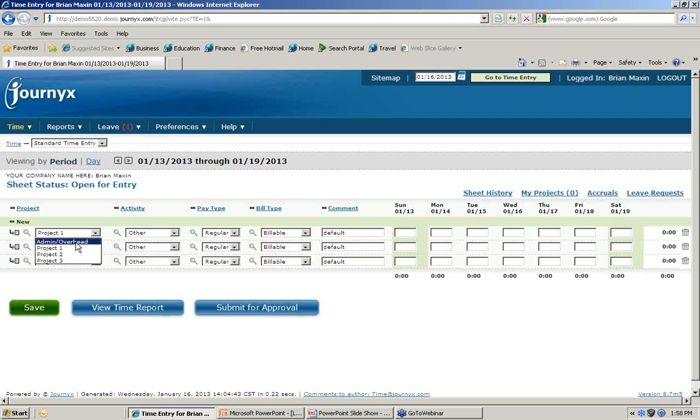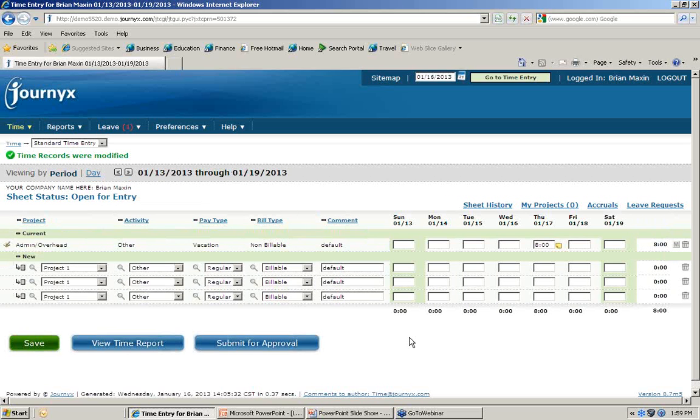For tracking time off, the first and probably simplest way to do that is, most of our customers will create a project called admin overhead or something along those lines, so that when they pick that particular project, it will display a pay type of sick day, vacation, PTO, however you classify that within the application. So in this particular case, let's say I was going to take tomorrow off for vacation. I can pick that from the drop-down menu, record 8 hours, and hit the Save button. So that's the simple way to do it, just directly within the timesheet of the application.